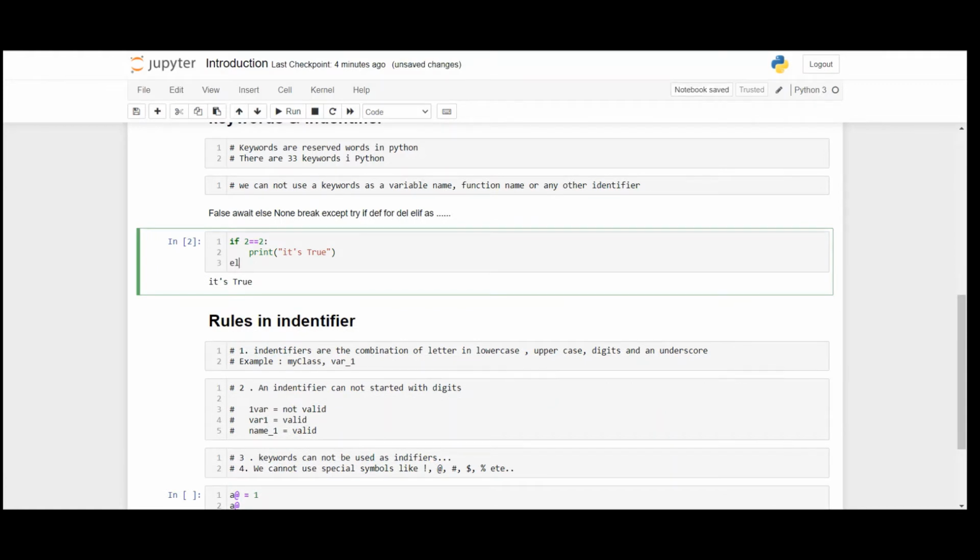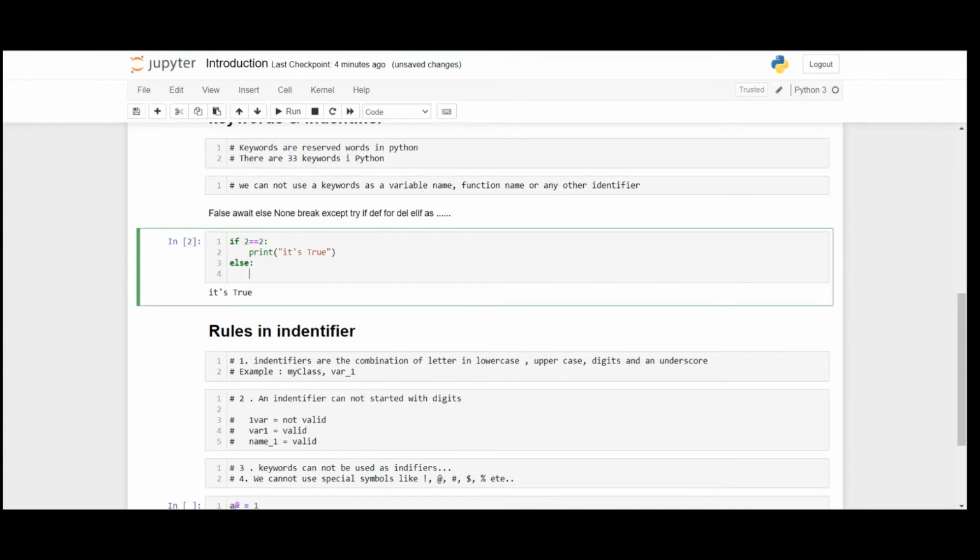I use the else keyword also, and in the case of else, it prints it's false if 2 is not equal to 1. In this case, it prints false because 2 is not equal to 1. These are the uses of the keywords.